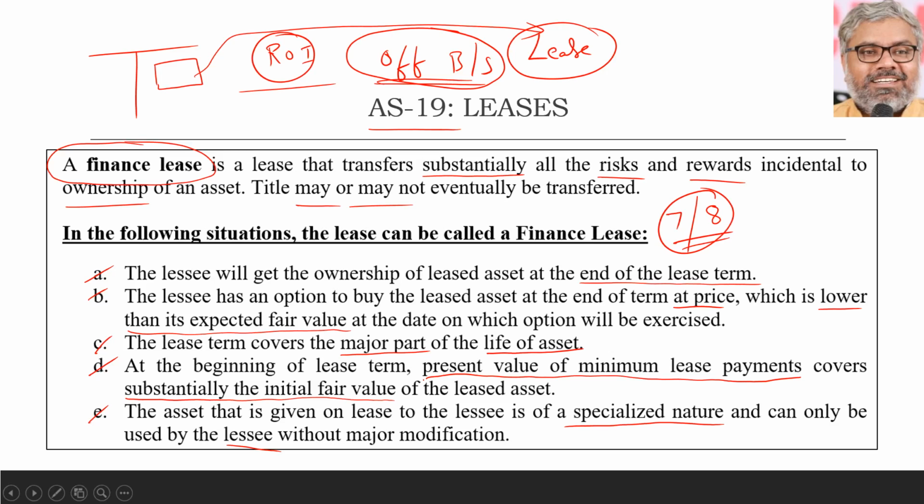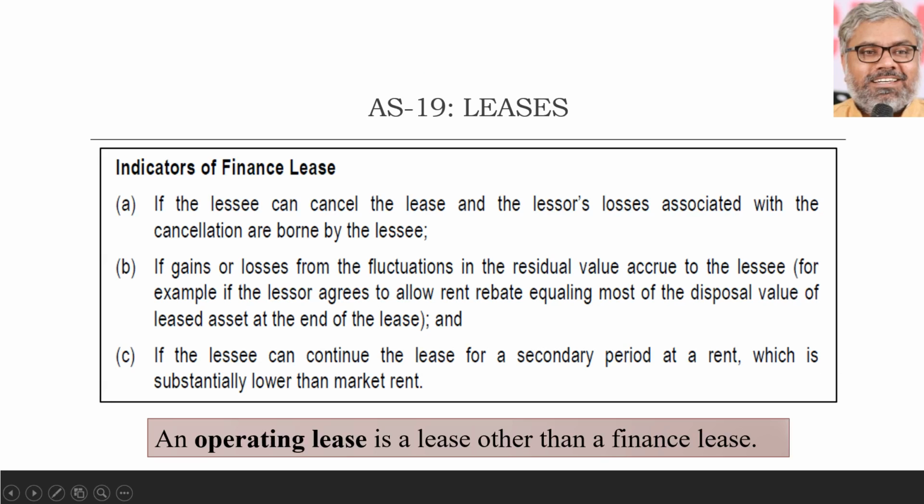Are these the only 5 things, or can there be any other tests also? Possibly we can test other indicators as well. Let us say the lessee has an option to cancel the lease and the lessor's losses associated with the cancellation are borne by the lessee. Why would he bear that? Only if it is a finance lease. Whatever loss the lessor will have to incur because of the cancellation of the lease will be borne by the lessee. That means it is a finance lease.